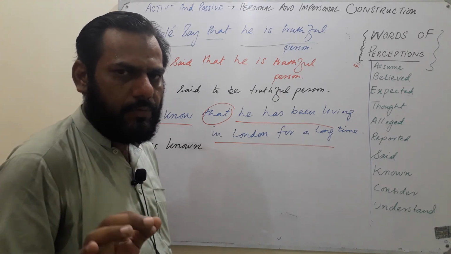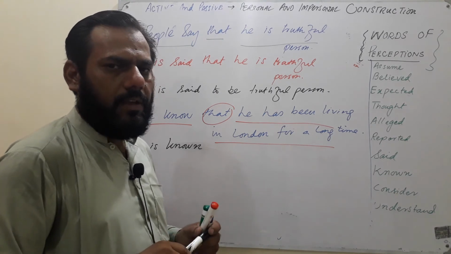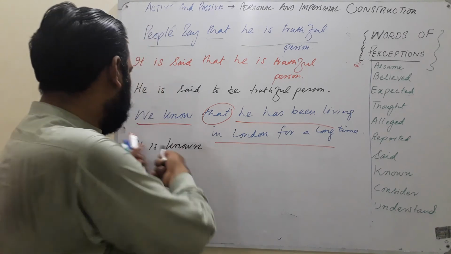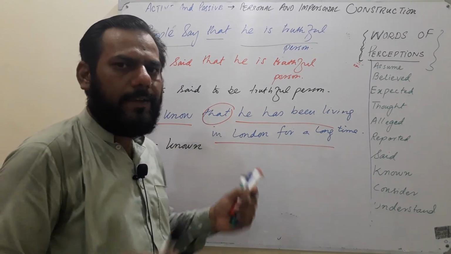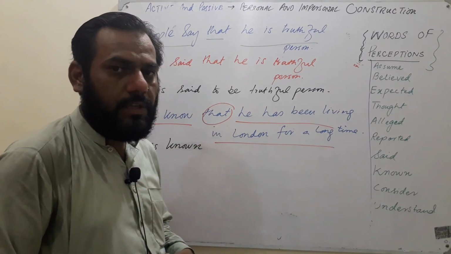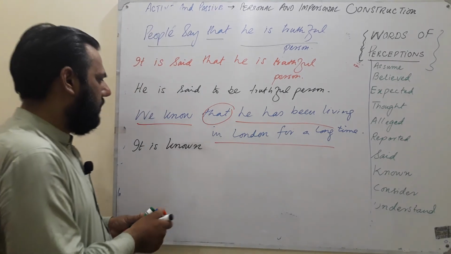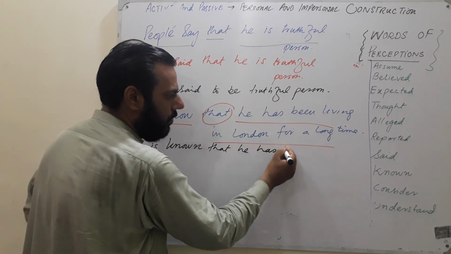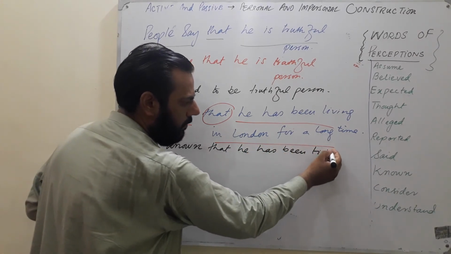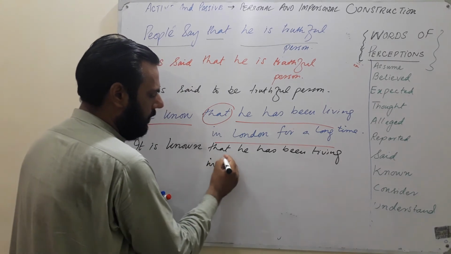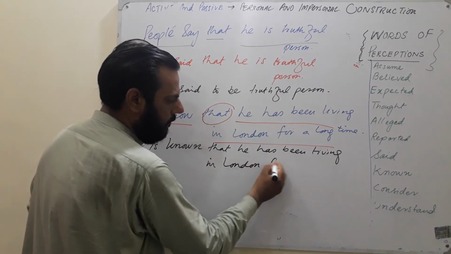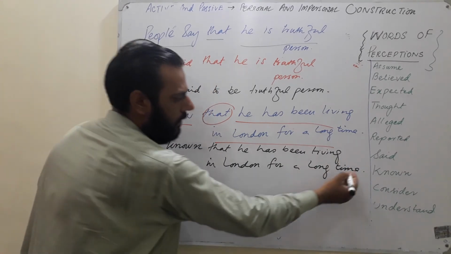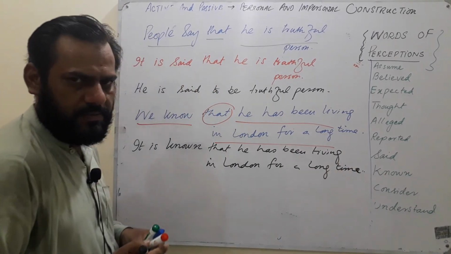It will be very helpful when you do not have a subject to start a sentence. Like sentences such as people say, when you have to convert them, it will be very helpful for you. So it is known that he has been living in London for a long time. So this is the impersonal construction.